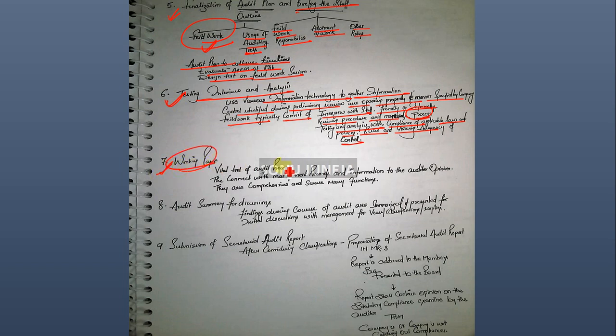Seventh is the working paper. Once you have been through the interview, testing, and analysis, it is vital to correct them with the management record, which informs the auditor's opinion. They are comprehensive and serve many functions. Audit summary for discussions: any findings get summarized, get the initial discussion with the management, get your clarification on the report, and finally submit the secretarial audit report after considering the clarification.